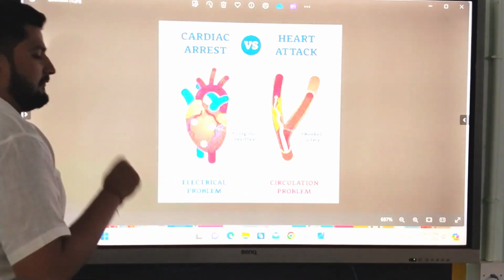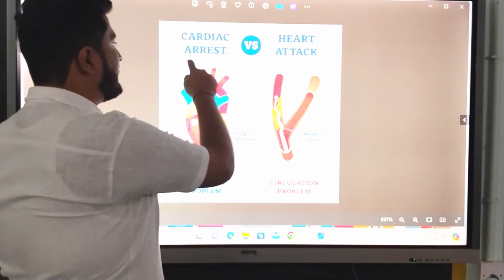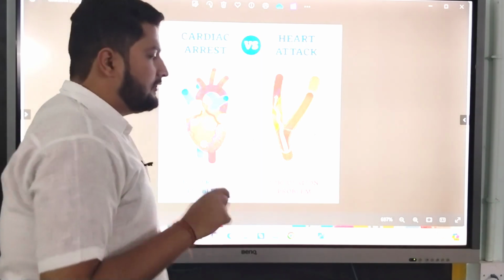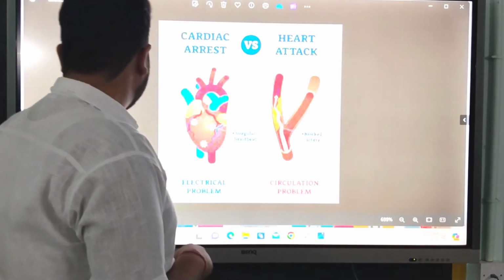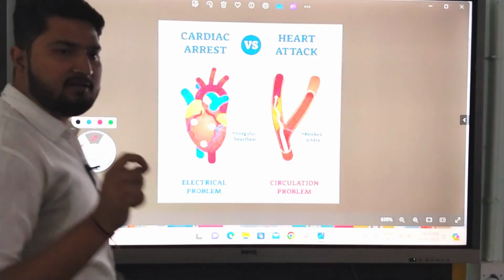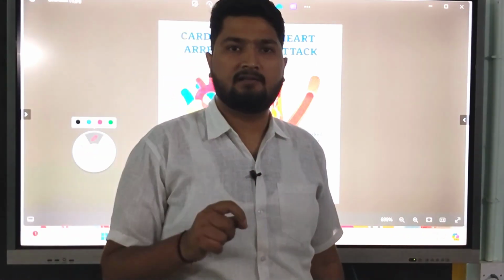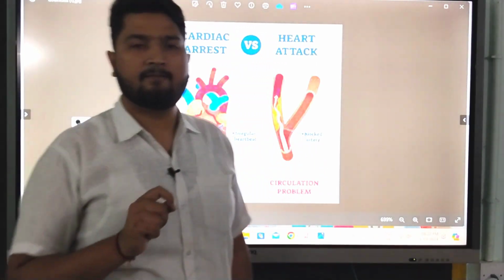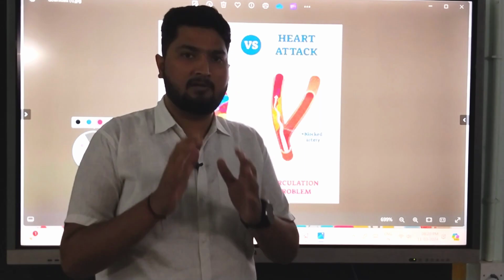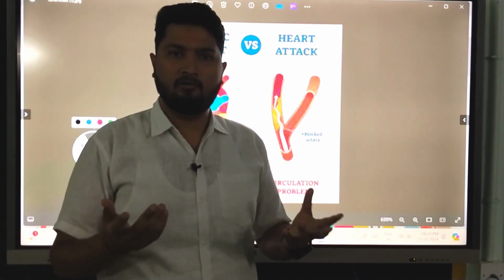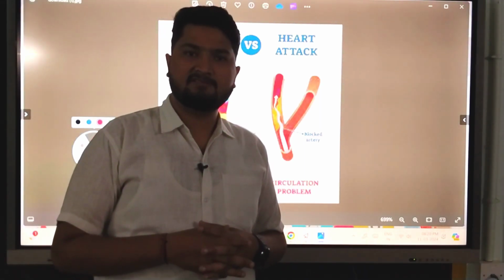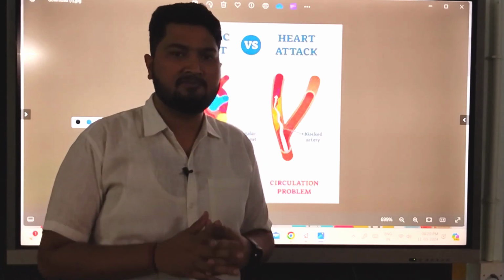So, in this module, we will study what is a cardiac arrest. The first thing we have to study is an artery present in our heart, called the coronary artery. The coronary artery supplies blood to the heart. Heart is made up of cardiac muscles. These muscles are called restless muscles.